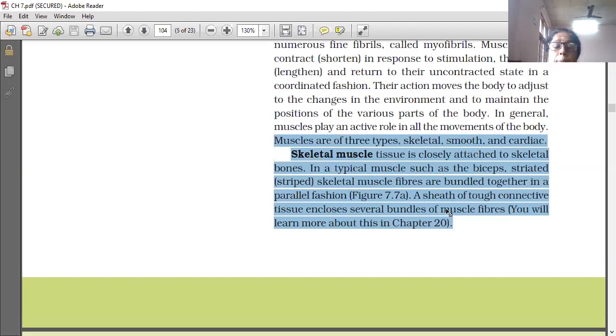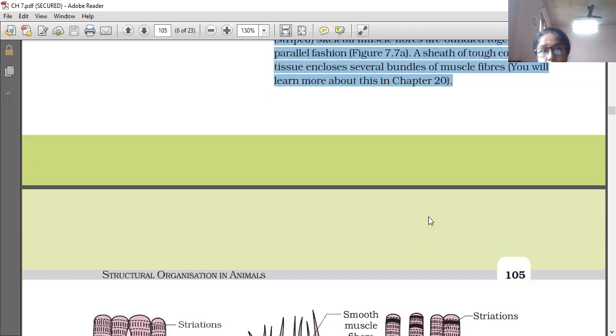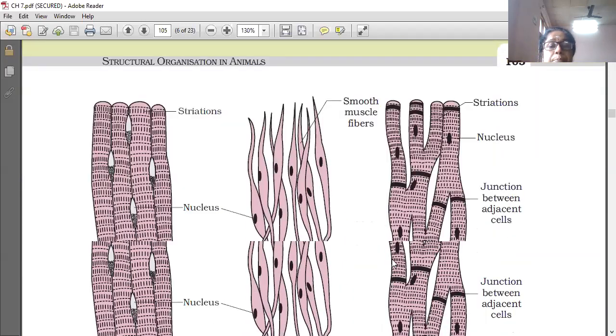A sheath of tough connective tissue encloses several bundles of muscle fiber. Skeletal tissue is closely attached to the skeletal system, especially bones. In a typical muscle such as the biceps, striated skeletal muscle fibers are bundled together in a parallel fashion. A sheath of tough connective tissue encloses several bundles of muscle fiber. You will learn more about this in chapter 20. Many structural differentiations are there in these three muscles, so that we will learn in lesson number 20.